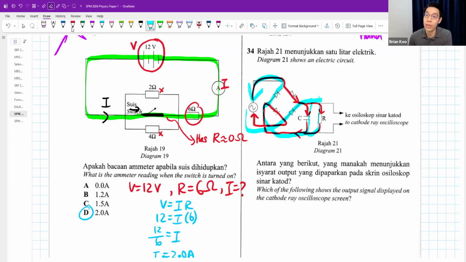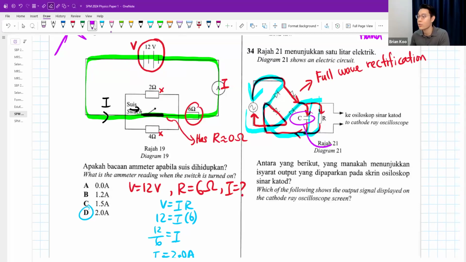are there to give you a full wave rectification. The capacitor is there to help you to smooth the current. It's called a current smoother or a smoothener. So what happens is you have an AC, which looks like this. Or maybe I draw 2.